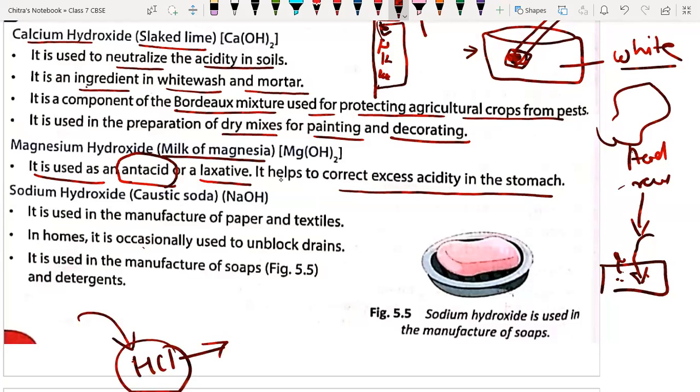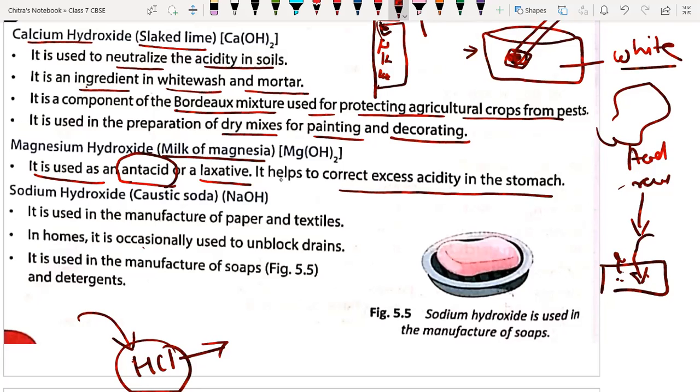So bases are also used as antacid. Sir, how does excess acidity arise in the stomach? Generally, if you are not eating on a particular day, your gastric glands will still secrete hydrochloric acid continuously. If that hydrochloric acid is not used in your stomach, it causes hyperacidity, and acidity takes place.